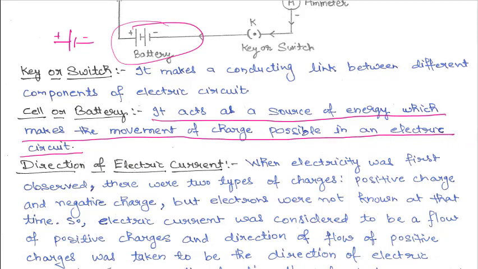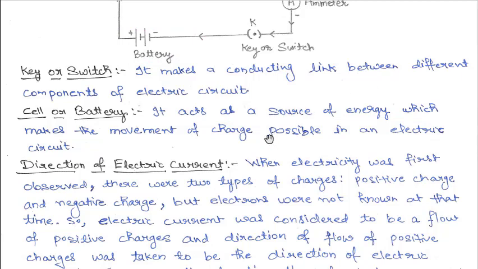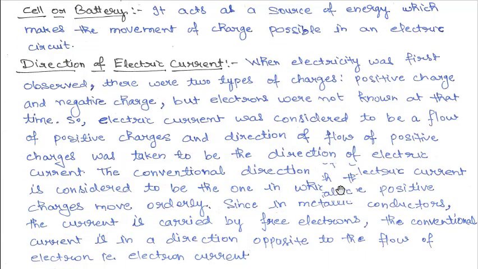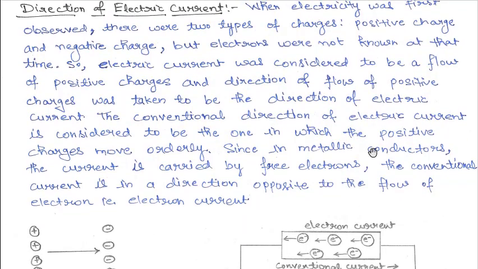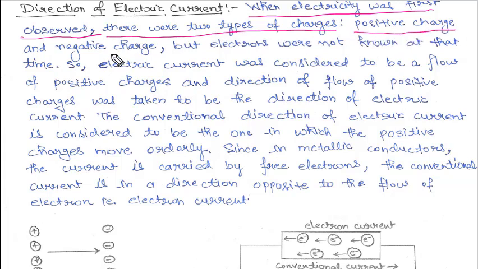Okay, the next thing is the direction of electric current. Now understand this very carefully. When electricity was first observed, there were only two types of charges, positive charge and negative charge, but the electrons were not known at that time.